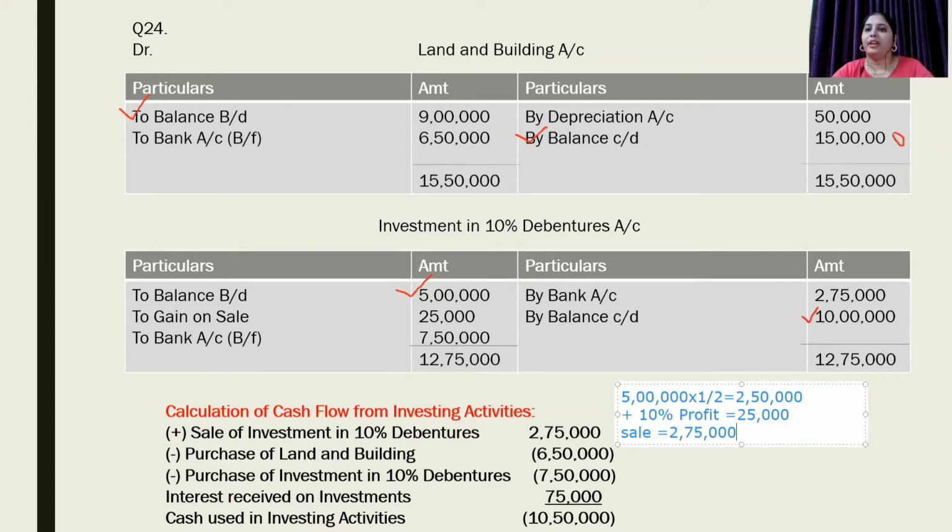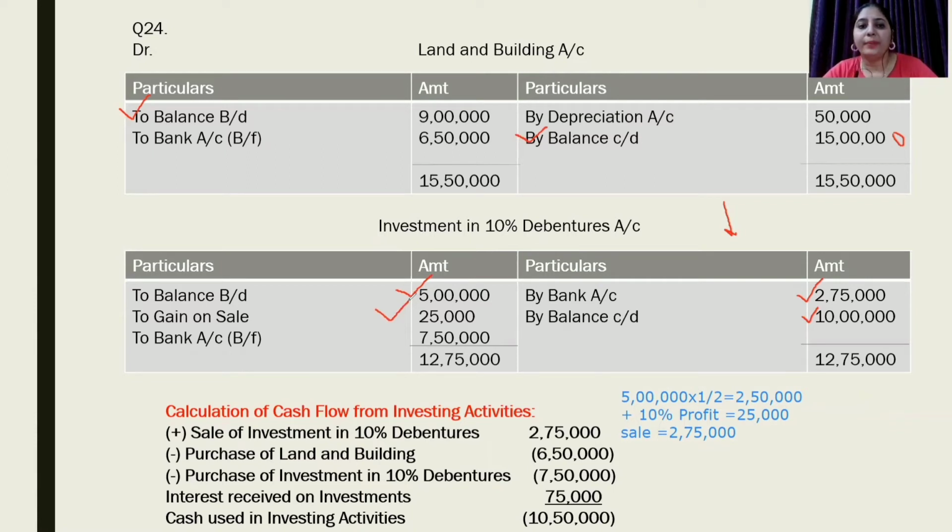Now investment has been sold. When investment is sold, there will be a fall in investment. So it will be recorded on the credit side. We will write by bank. This is our sale, 2,75,000. Gain on sale will be recorded on the debit side, which amounts to rupees 25,000.